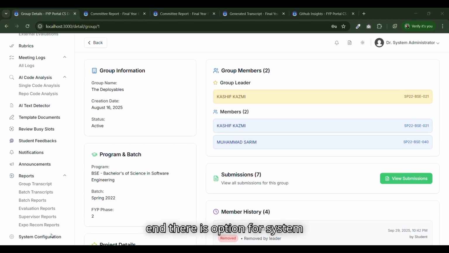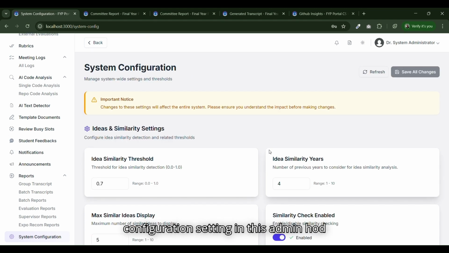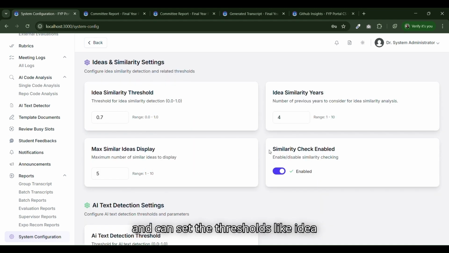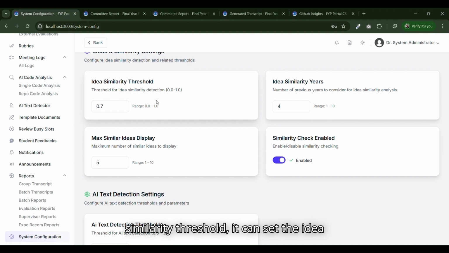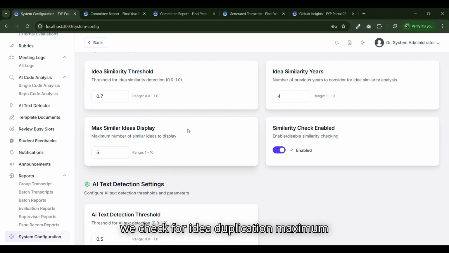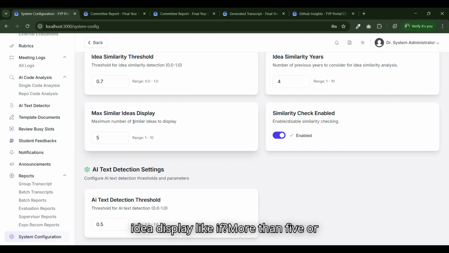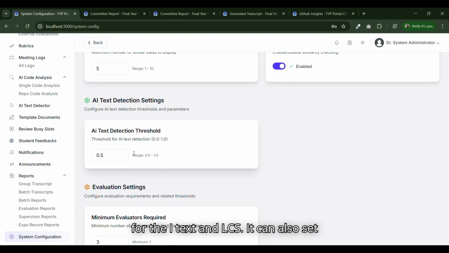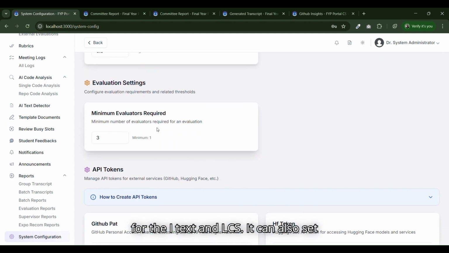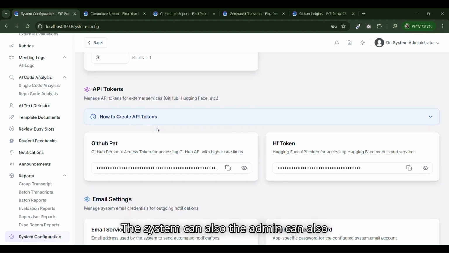And at the end, there is an option for system configuration settings. In this, the admin or HOD can set thresholds, like the idea similarity threshold. It can set the idea similarity years, meaning how many years we should check for idea duplication. Maximum idea display: if more than the set limit have idea duplication, then only show the top 5 duplicated ideas or projects. They can also bypass the idea duplication checking. It can also set the threshold for the AI text analysis, and the minimum evaluators requirement for committee creation.